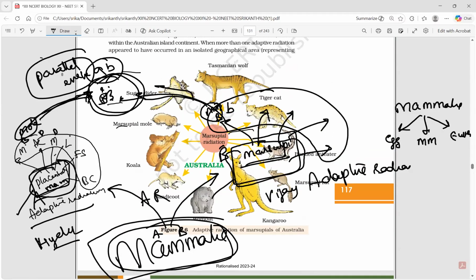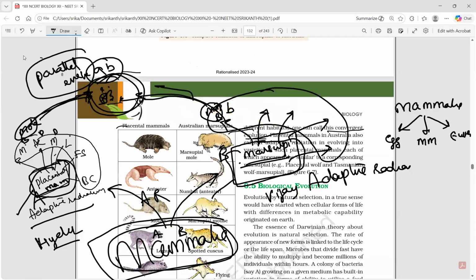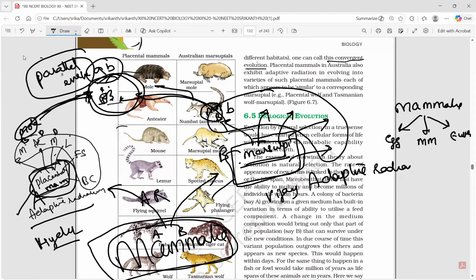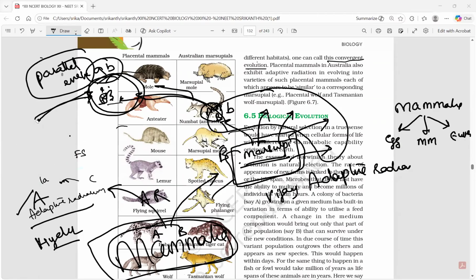When more than one adaptive radiation appeared to have occurred in isolated geographical areas, different habitats, one can call this... actually we should say it as parallel evolution, but NCERT is saying it as convergent, so I am saying convergent now.